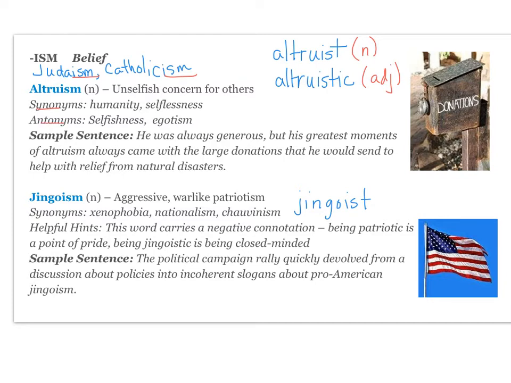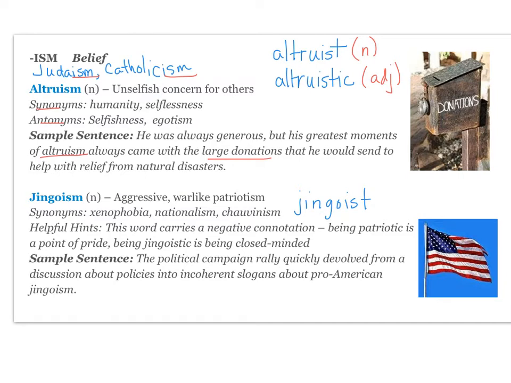Your sample sentence says he was always generous, but his greatest moments of altruism always came with the large donations that he would send to help with relief from natural disasters. Right, so you see their altruism associated with a large action, right, large donations.